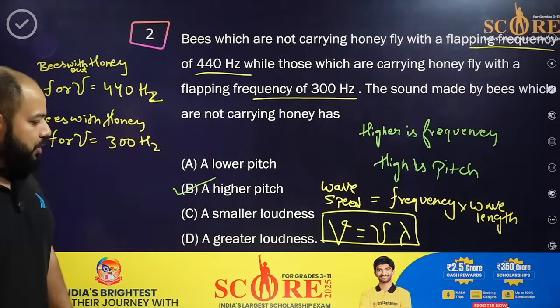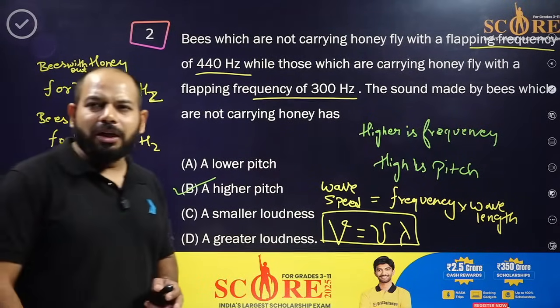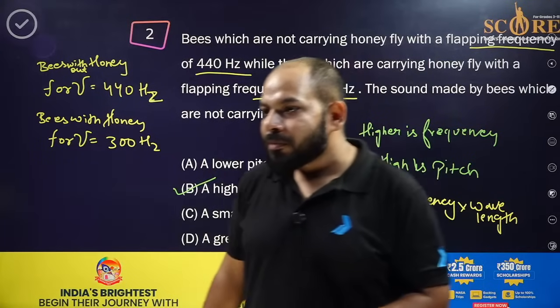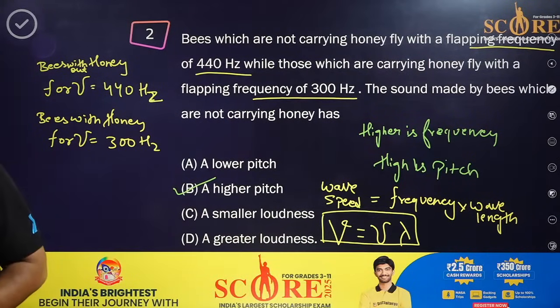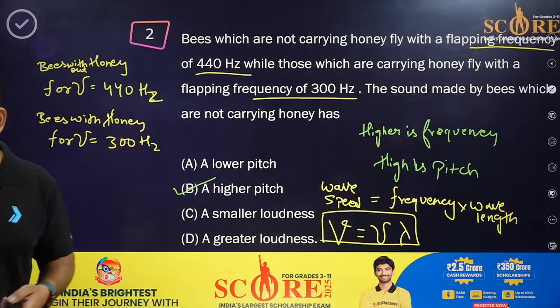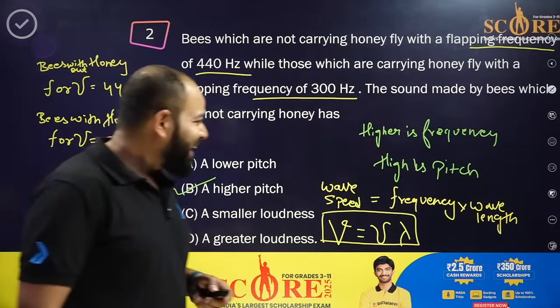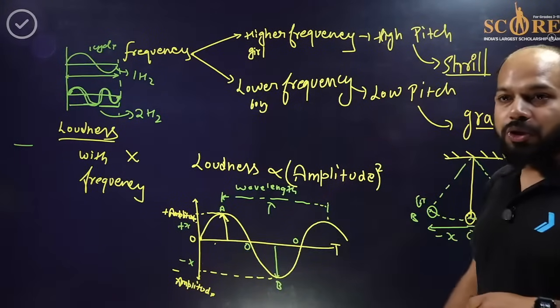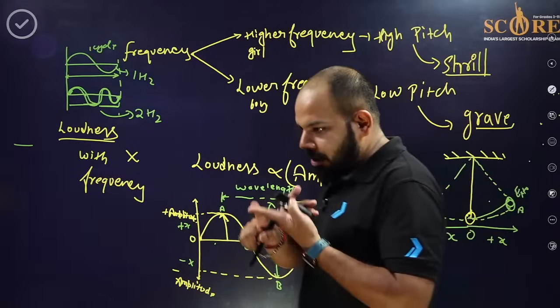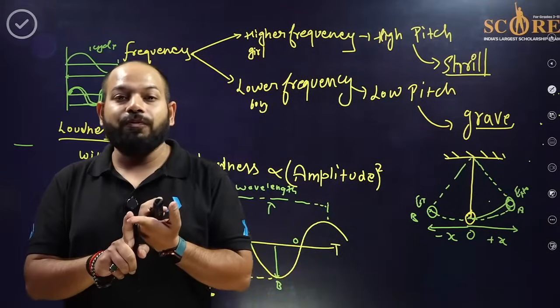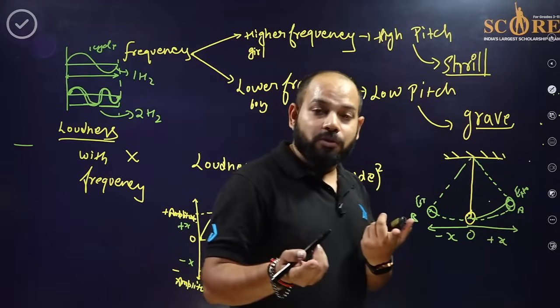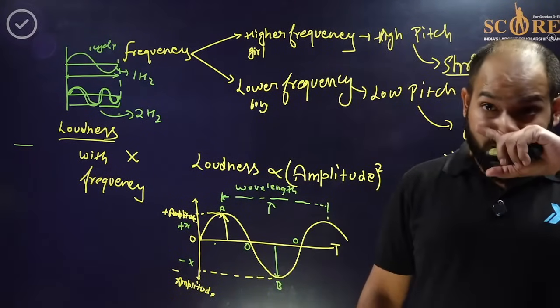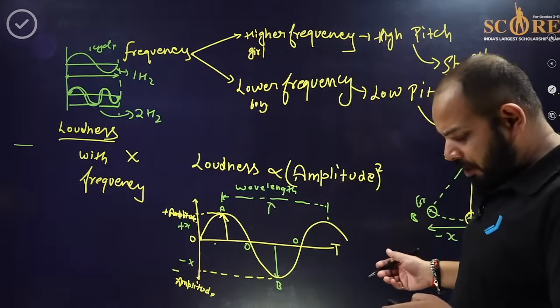I hope this much has been clear to everyone. Yes, everyone? Hello, hello, hello. Okay, good. Let's go to the next question. I hope this has been clear. So what is this? Wave speed is equal to frequency into wavelength. Wave speed is equal to frequency into wavelength.